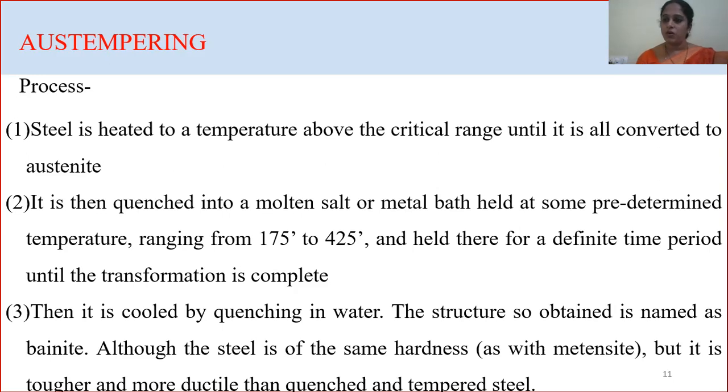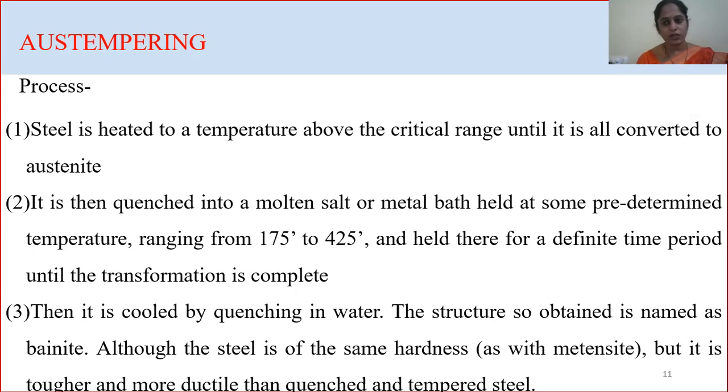Austempering. In austempering, we are heating the steel to make the material without producing brittle martensite. That is the main purpose of austempering. We are making the steel increase in hardness, but we are avoiding brittle martensite.